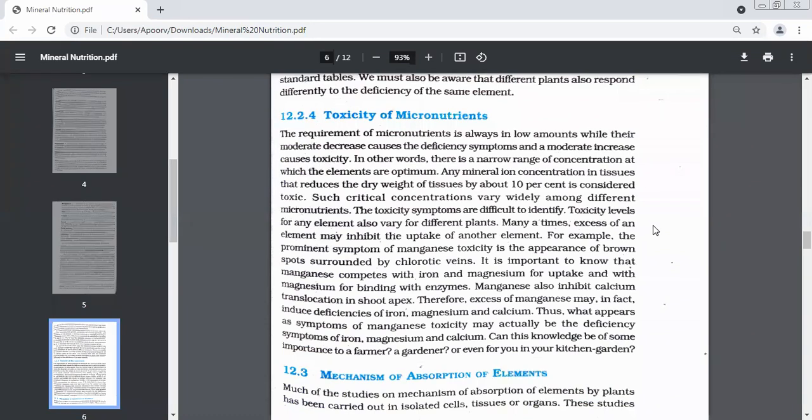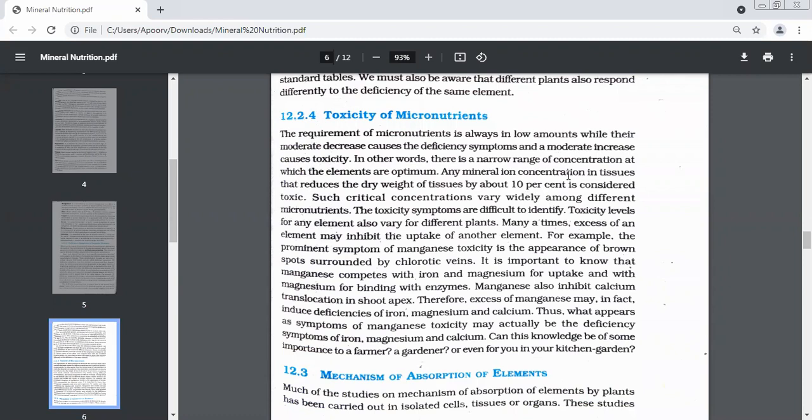10%. So if the amount which the plant is getting is 90, how much deficiency are we talking about? Reduced by how much percent? 10%. From 100, if it is getting 90, immediately it will become toxic. Understand this?